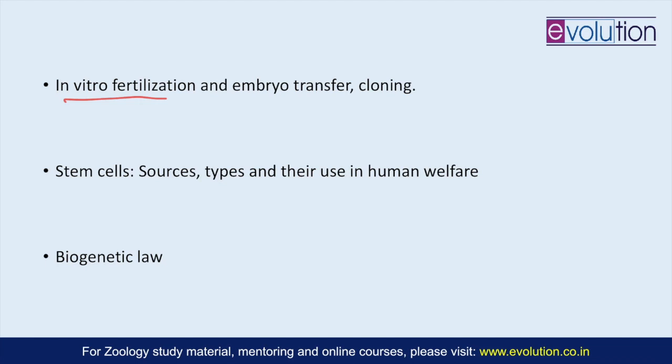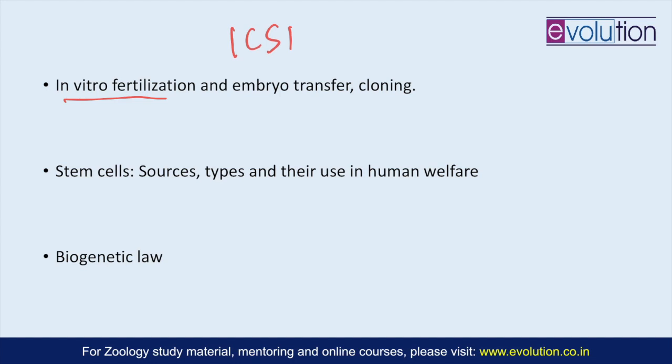Once the eggs are retrieved, they are set into an incubator for some time, for example 4 hours, and then the semen is collected from the male, and sperms are taken out from that semen. The eggs that have been collected are placed together with the sperm of the male in an environmentally controlled chamber, and this is in vitro fertilization. Sometimes the sperm is directly injected into the egg also, and that is something which we call ICSI, the intracytoplasmic sperm injection.